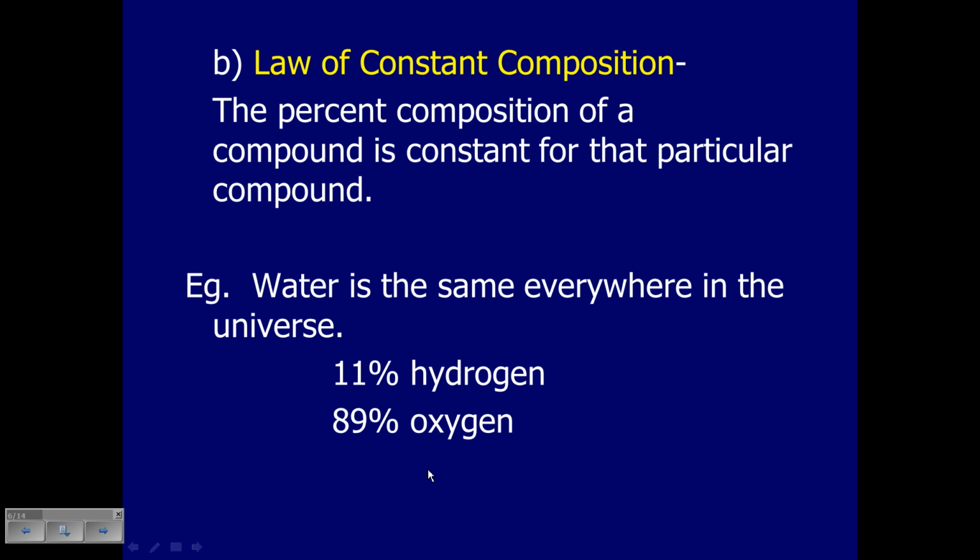And to scientists a long time ago, that was surprising, and once they started to analyze water in different places, they realized that all water is made up of 11% hydrogen and 89% oxygen.